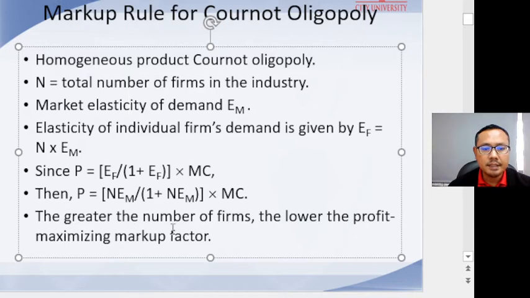So the greater the number of firms, N, the lower the profit-maximizing markup factor. That's the markup rule for oligopoly.